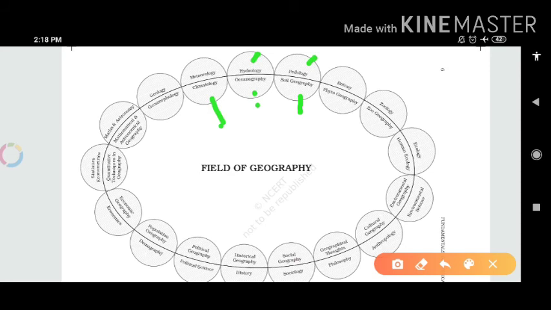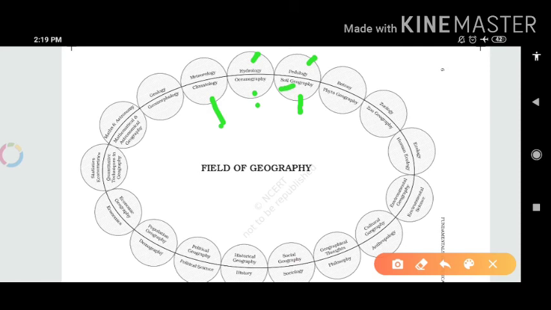Meteorology is related to the climate and the seasons. Hydrology, as the word suggests, hydro means water. So the study related to ocean water and river water is oceanography. And pedology is related to soil. In this field we will discuss the soil pattern and all the natures and characteristics of soil as well.